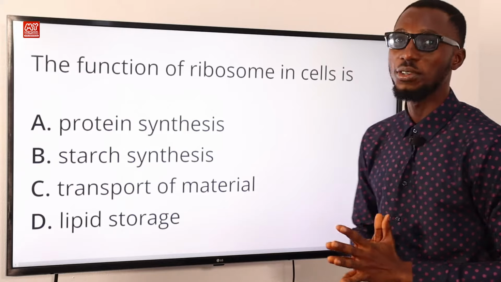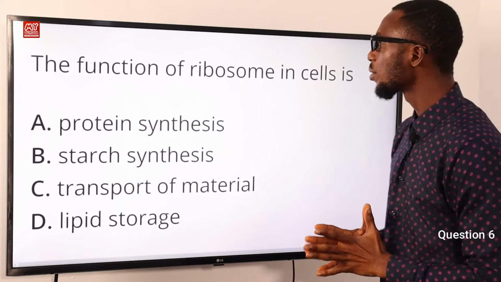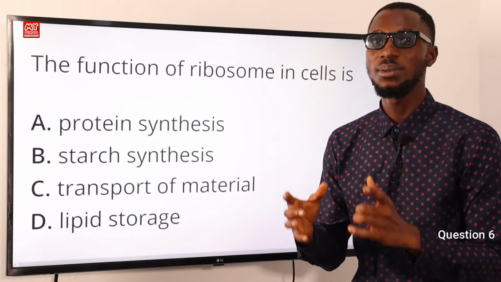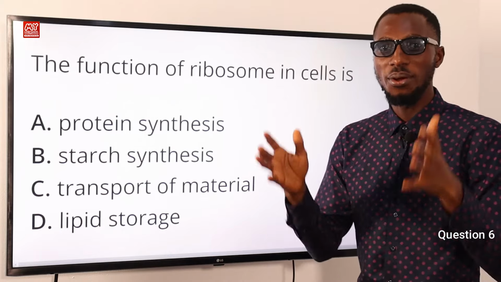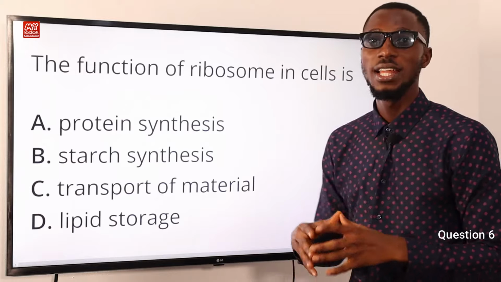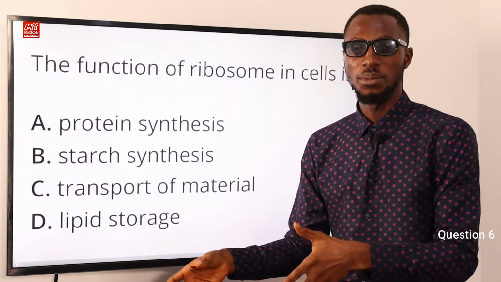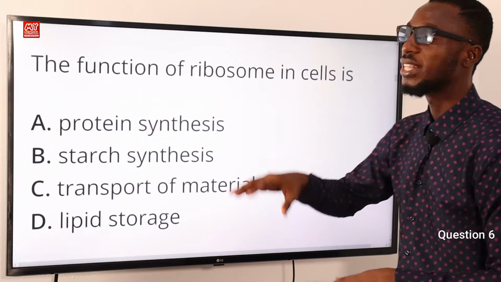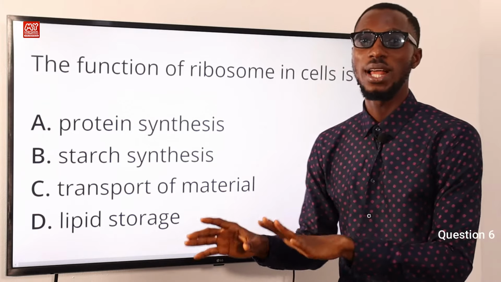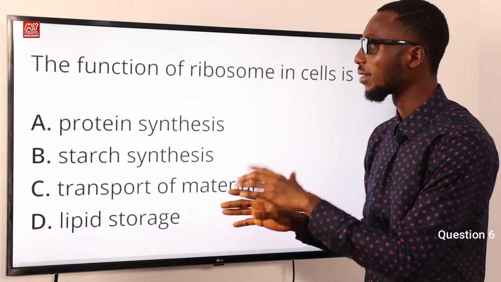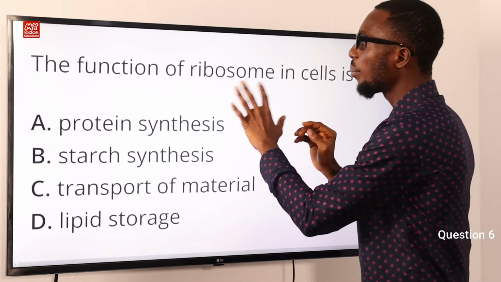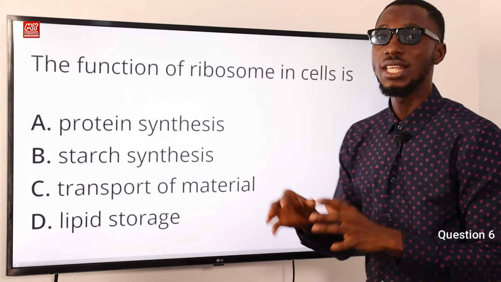So we are tackling question number 6. The function of ribosome in cells is to do what? When you talk about the cell organelles, you can also refer to the endoplasmic reticulum. There are two types: the rough and the smooth. The ribosome is located on the rough endoplasmic reticulum, to be precise. The ribosome is responsible for protein synthesis.